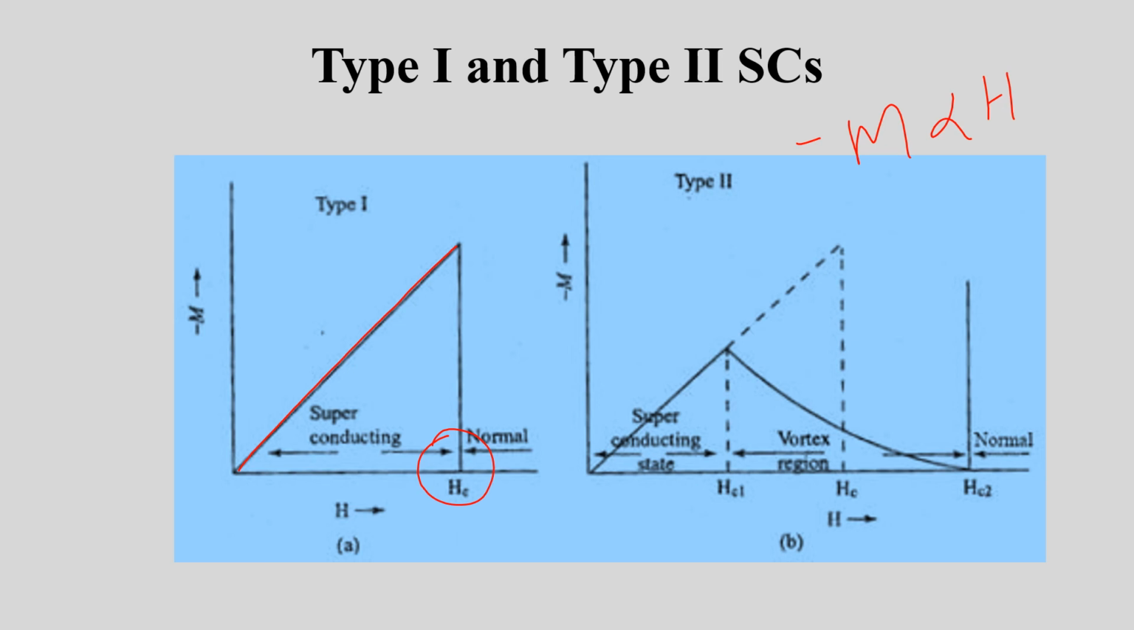While in the case of type 2 superconductors, M varies with H up to Hc1. Thereafter, it decreases slowly and reaches 0 at Hc2. So, type 2 superconductors have two critical fields, Hc1, which is termed as the lower critical field, and Hc2, which is termed as the higher critical field. Between Hc1 and Hc2, there is an intermediate state or a vortex region.